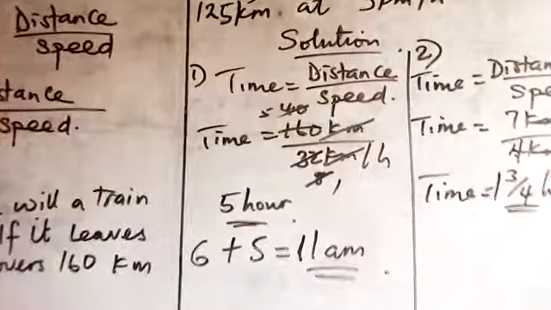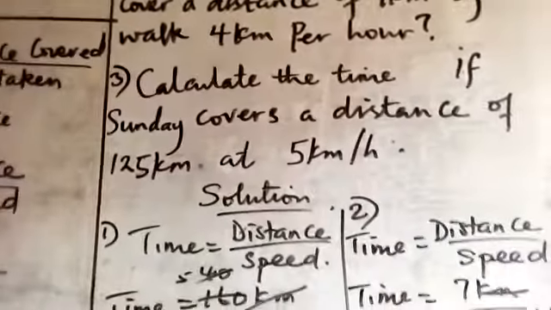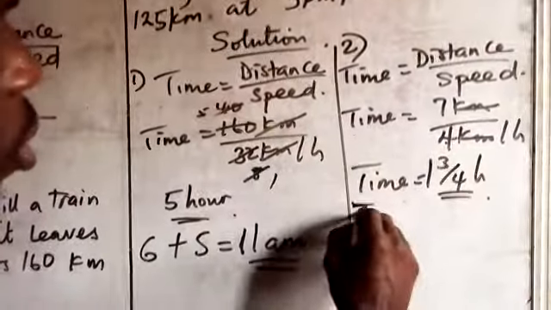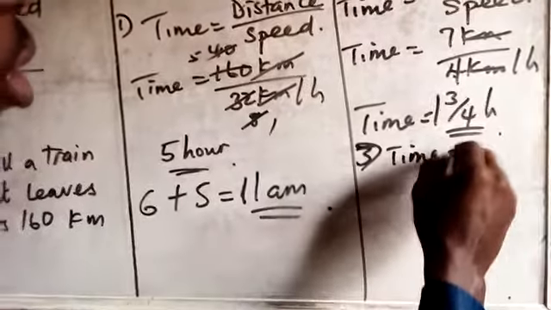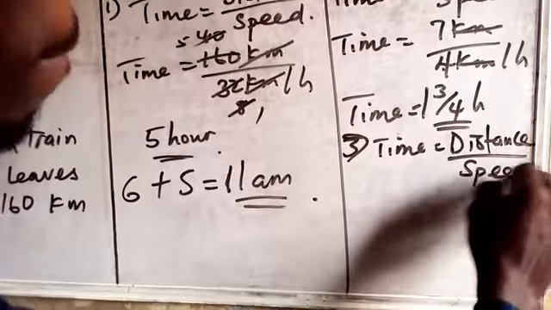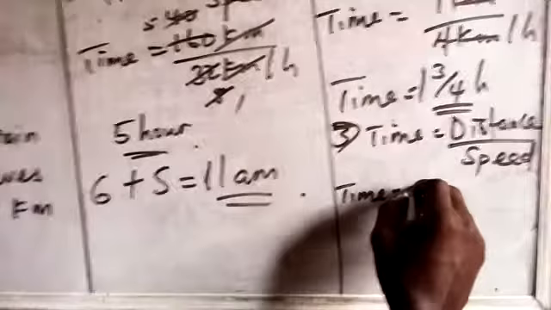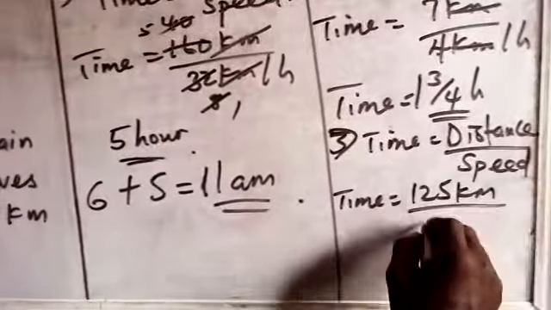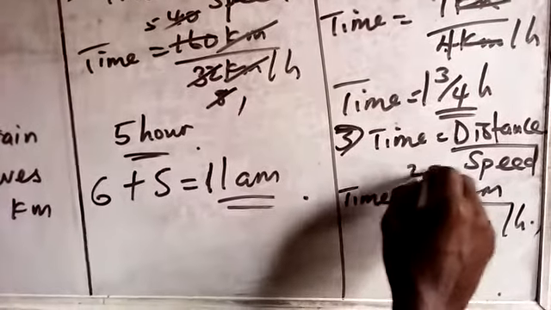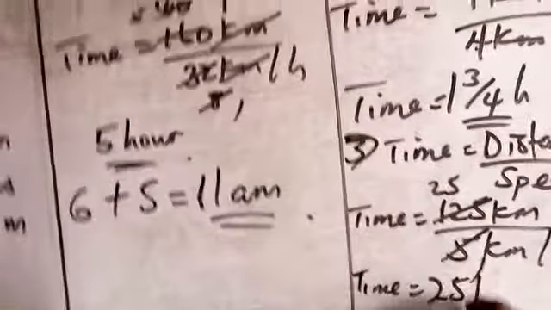Okay, then the last question, calculate the time if Sunday covers a distance of 125 kilometers at 5 kilometers per hour. Number 3, time equals distance over speed. Okay, time equals, the distance here is 125 kilometers over 5 kilometers per hour. 5 here will give us 1, 5 here will give us 25. So our time here is 25 hours.